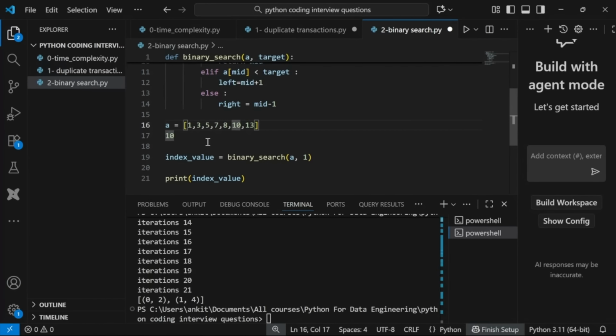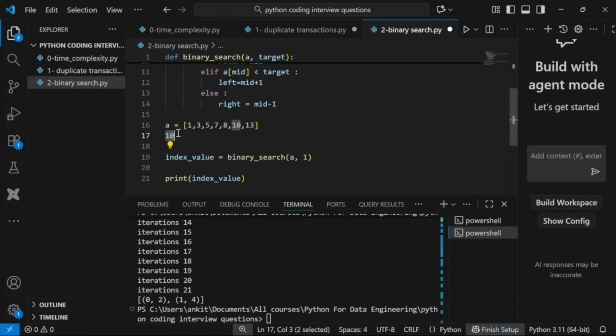So what I will do, I will go to the mid of this array. The mid of this array is 7, and I will compare whether this element is equal to 7 or not, right? If it is not, then I will see if it is greater or less than my mid element.